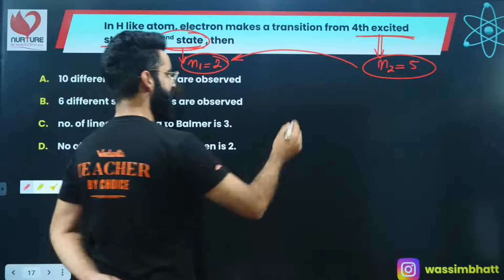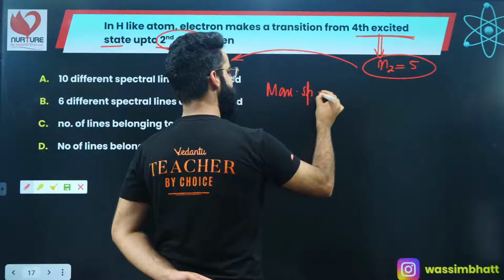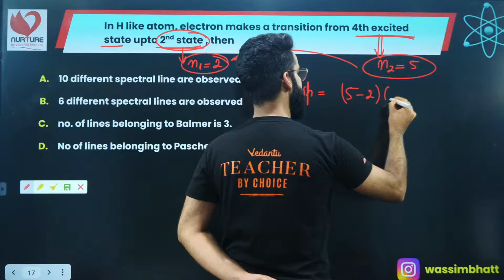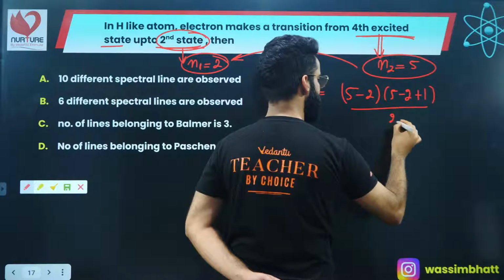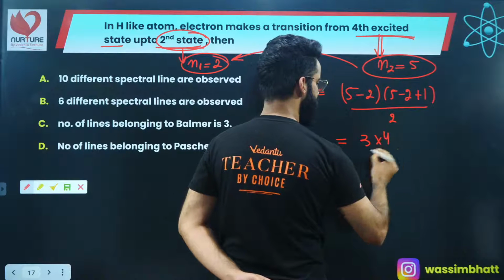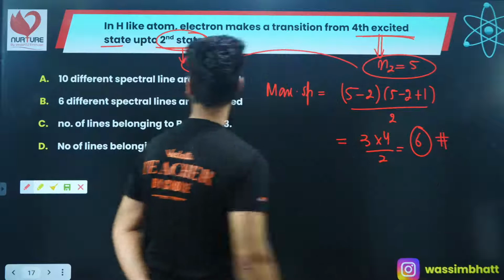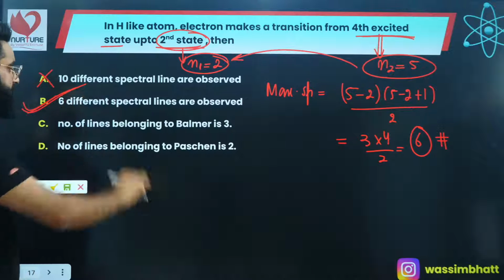I'll write maximum spectral lines obtained: (N2 minus N1) multiplied by (N2 minus N1 plus 1) divided by 2. So 5 minus 2 multiplied by 5 minus 2 plus 1 divided by 2. This is the formula which I've told you. 5 minus 2 is 3, 3 plus 1 is 4, 4 threes are 12, 12 divided by 2 comes out to be 6. So total 6 different spectral lines are obtained. So the first option is absolutely incorrect, right?